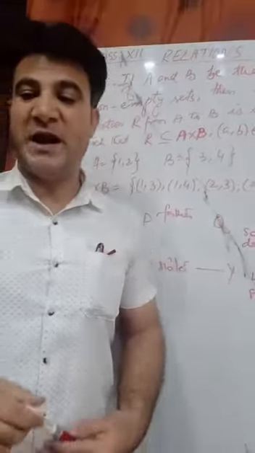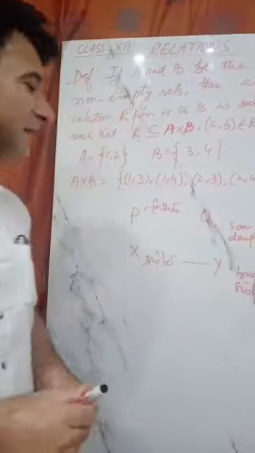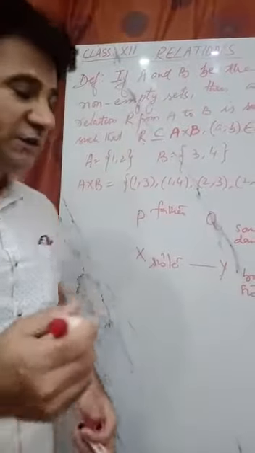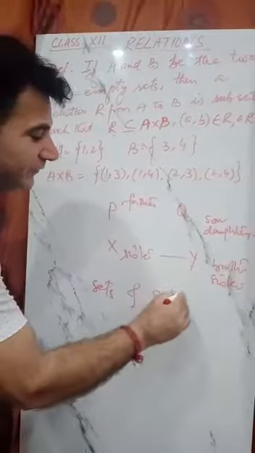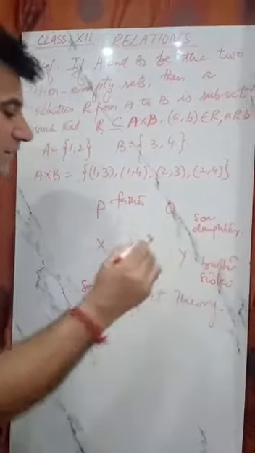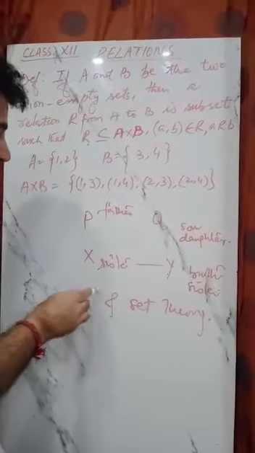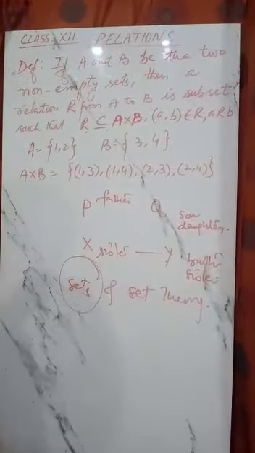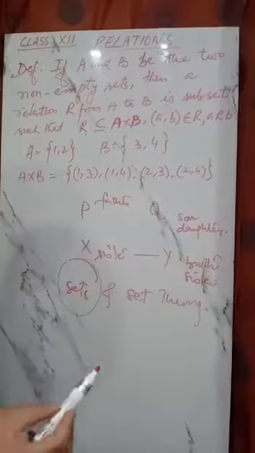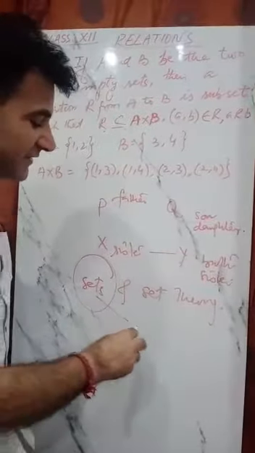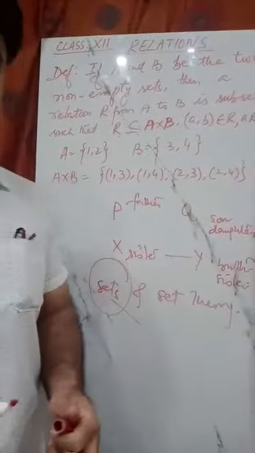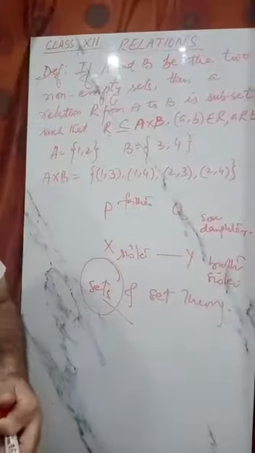This can be understood by understanding the terms sets and set theory. As children, you have studied sets in class 11th. Those who haven't, let me repeat the definition: a set is a well-defined collection of objects.